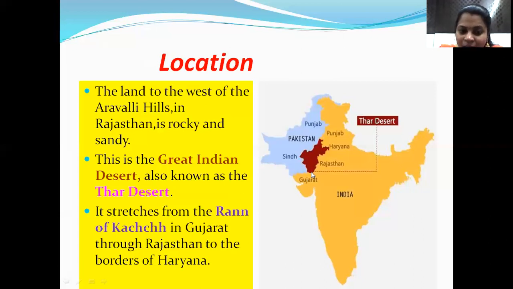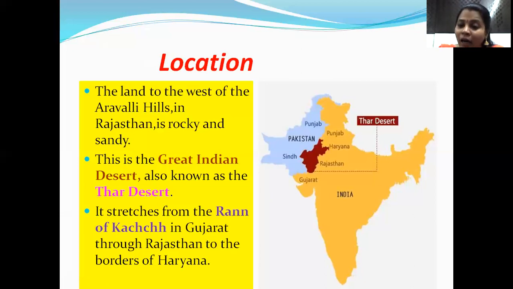And it is passing through which state? Rajasthan. It is passing through Rajasthan completely and reaching till where here? Which states are present here? Haryana and Punjab. Both are neighboring states, children. They share a common capital too. They lie very close to each other.